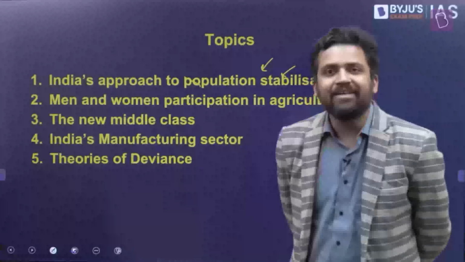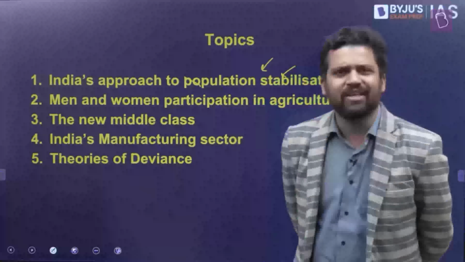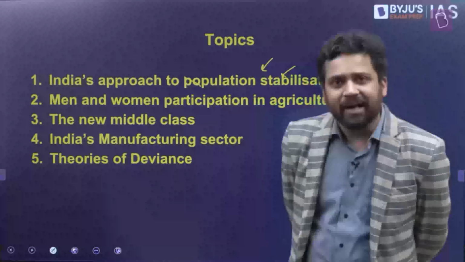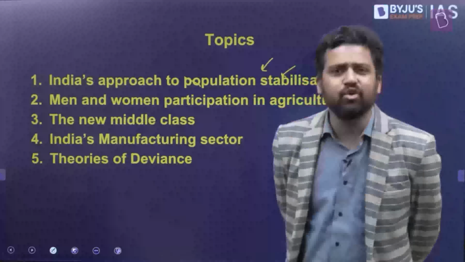See, at some point of time, India and China had a similar kind of demographic profile. In fact, China might have had more population than India. But over a period of time, different kinds of rules, regulations and policy approaches have been different, and now we are at different ones. So we will have that comparative analysis, and also look at India's policy approach. What has India done? What kind of policies has India had, and what is the most recent approach to population?